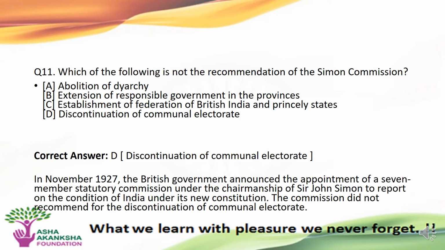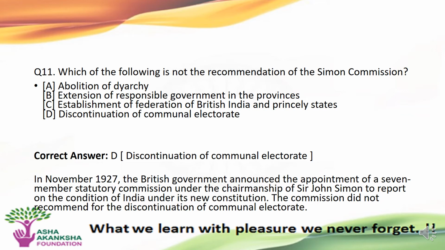The next question is, which of the following is not a recommendation of the Simon Commission? Options are A. abolition of diarchy, B. Extension of the responsible government in the provinces, C. Establishment of the Federation of British India and Princely States, and D. Discontinuation of the communal electorates. The correct answer to this question is option D, that is discontinuation of the communal electorates.